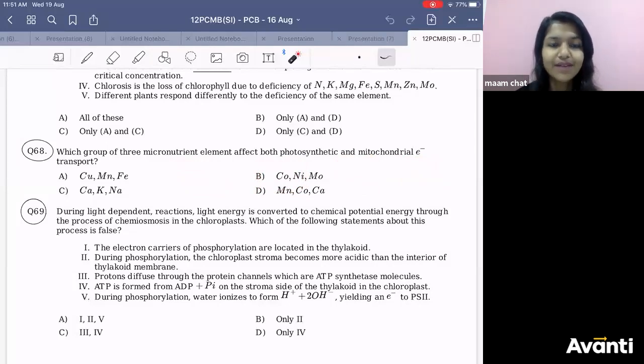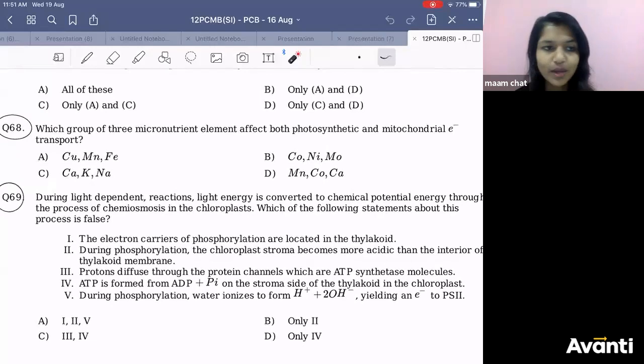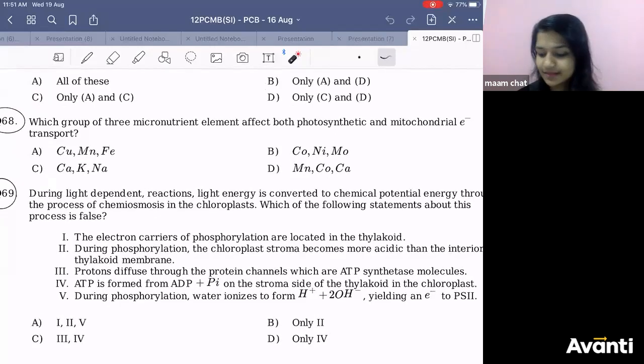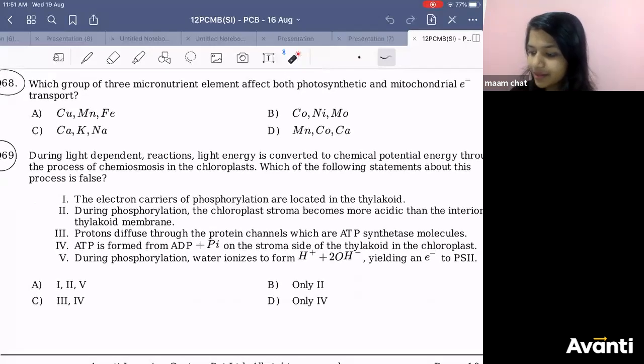You have Fe, FeS, copper, iron, copper, manganese. Find out where you get iron, copper and manganese. So if you remember the complexes, what they are made up of, you will get it. Because you remember this, right?